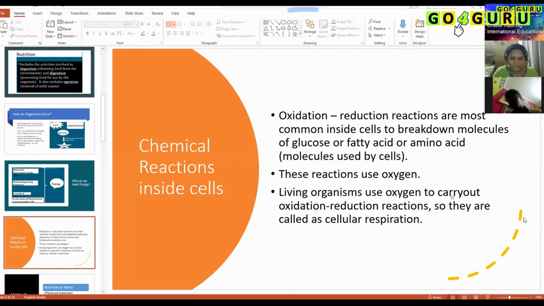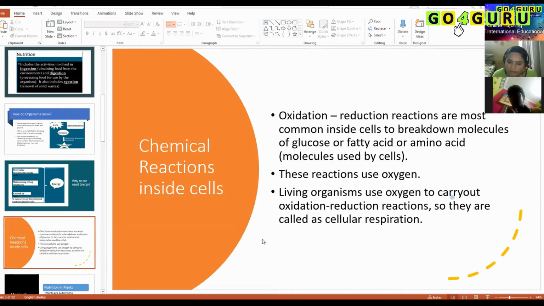Like I need to take class, for which I need energy. I need to do cooking, for which I need energy. For all my day-to-day activities, I need energy. So that is why we are eating food, right? The cell will get the glucose, and the glucose will be converted to energy with the help of oxygen through oxidation reduction reactions. And that is called cellular respiration.